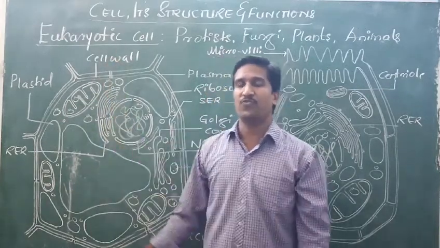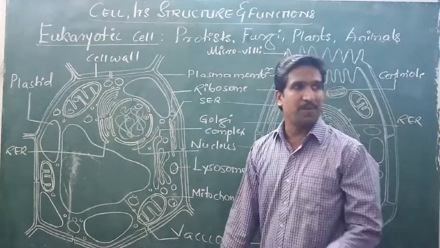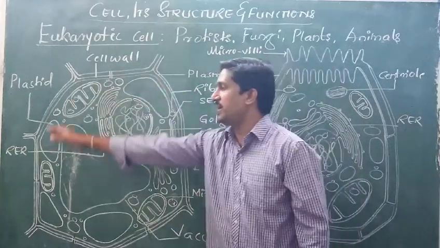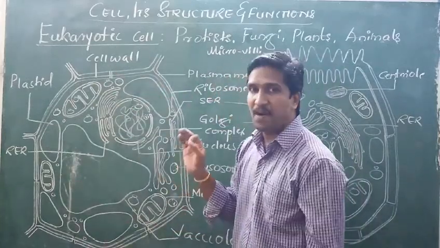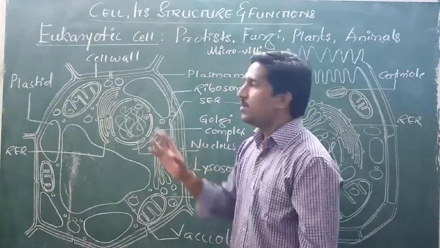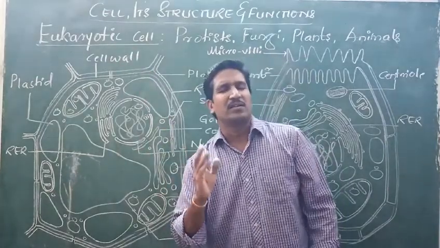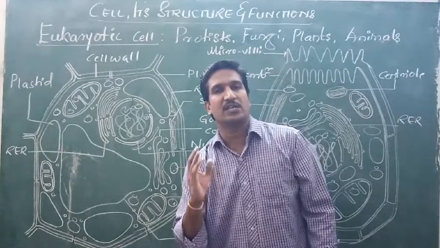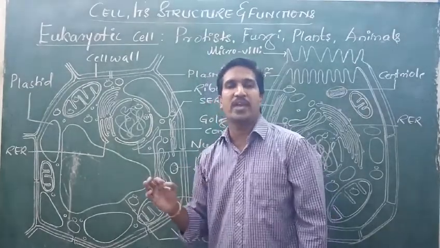Let us first go for the study of this plant cell. The plant cell is made up of high compartmentalization. It may be a plant cell, animal cell, fungal cell, or protist cell, but eukaryotic cells have high compartmentalization.